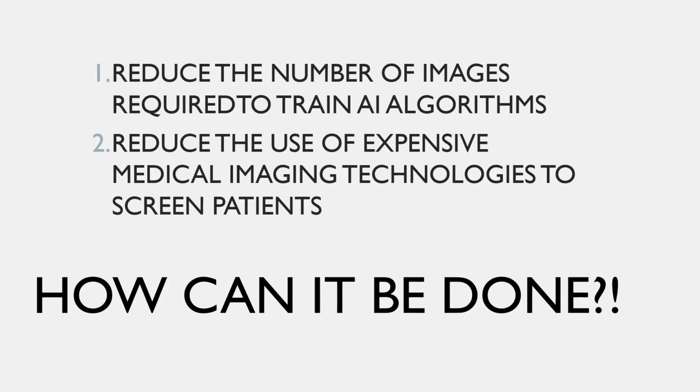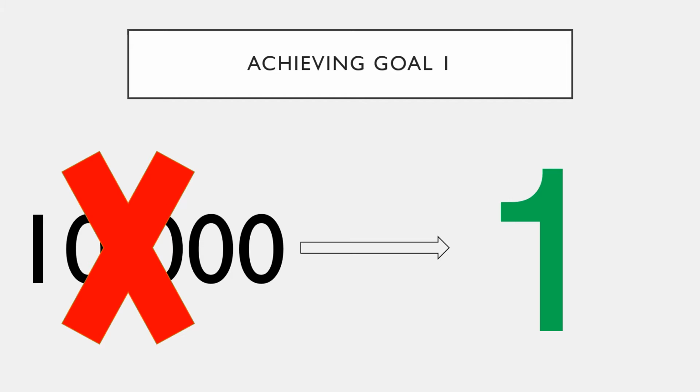In this example I shared with you today, we had two goals. Our first goal was to reduce the number of images required to train artificial intelligence algorithms. Our second goal, we were more ambitious. We want to reduce the use of expensive medical imaging technologies to screen patients. So how did we do it? For our first goal, instead of starting with tens of thousands of these very expensive medical images like traditional AI, we started with a single medical image.